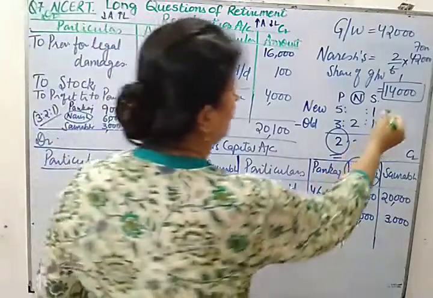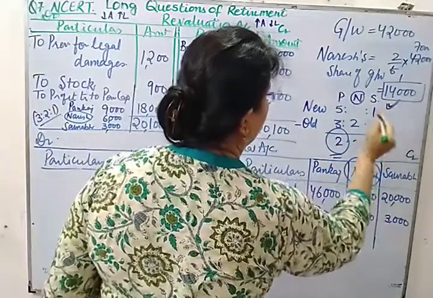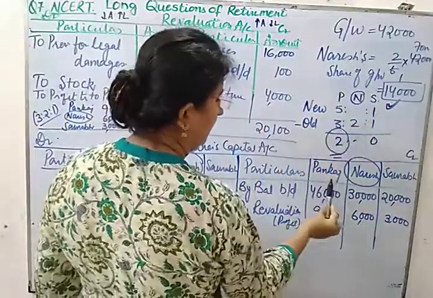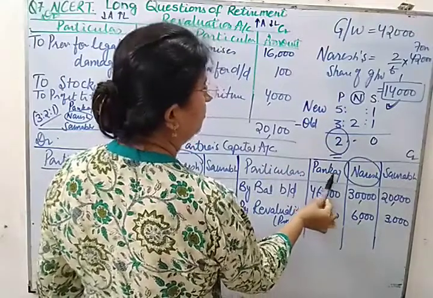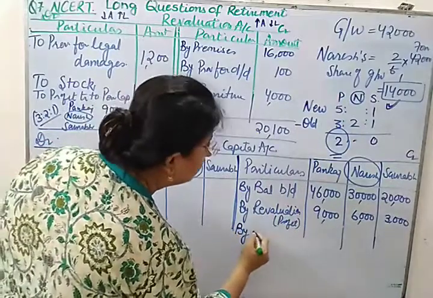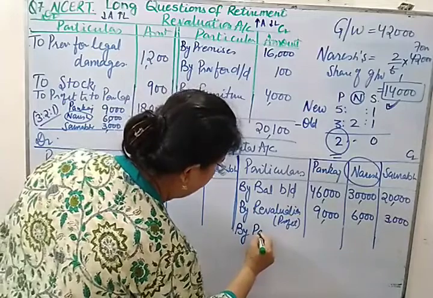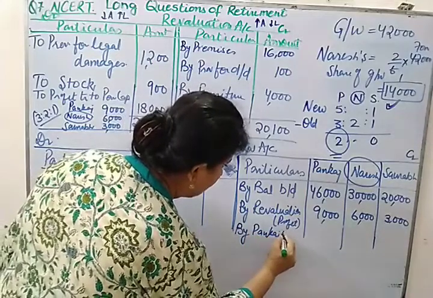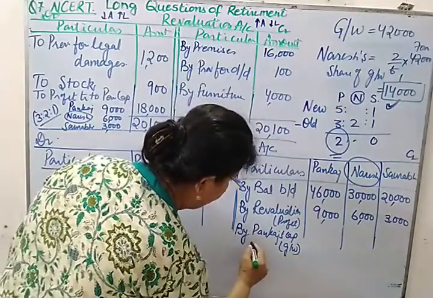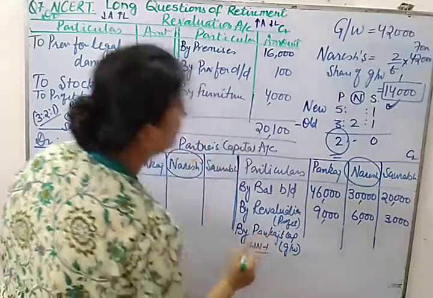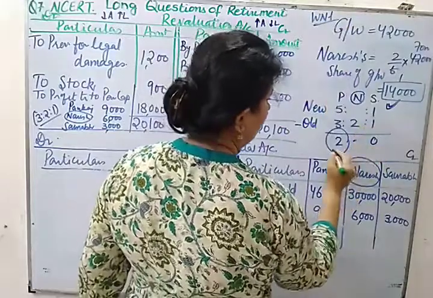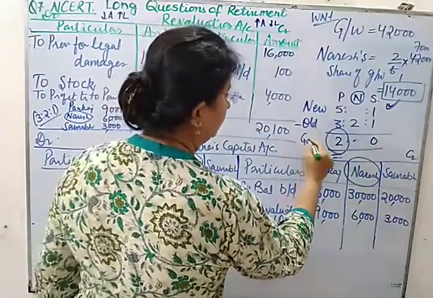So here the goodwill is 14,000. The full value of goodwill will be contributed by Pankaj. And what will be the journal entry? The journal entry will be Pankaj's capital account debit to Naresh's capital account. So let us give goodwill by Pankaj's capital account, and this is goodwill. You can give the reference of working note 1, because here we have shown the calculation of goodwill as well as the calculation of gaining share.